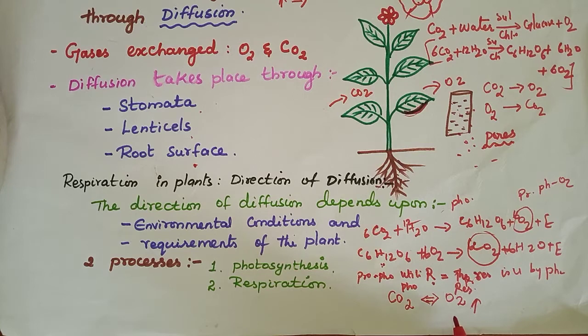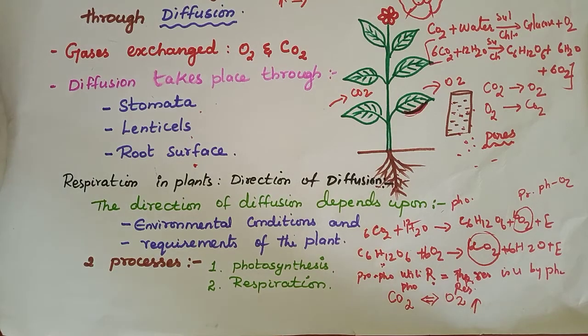Okay, during night time what happened? Respiration is taking place. Only at night time will respiration take place more. This respiration will utilize oxygen and produce carbon dioxide. So this extra carbon dioxide is diffused to the environment at night time. So now you understood the direction of diffusion, whether day or night.